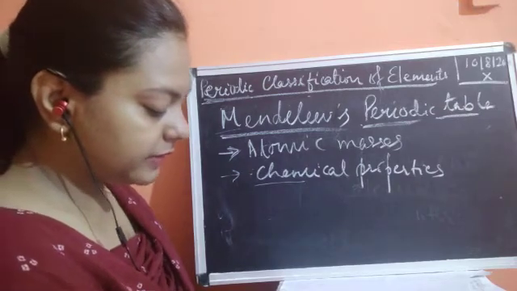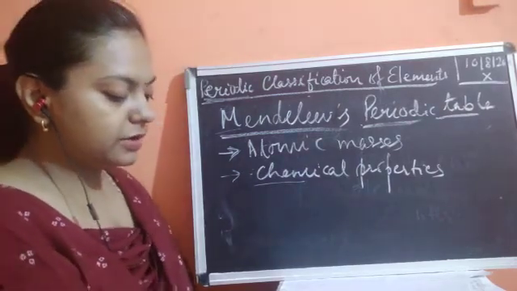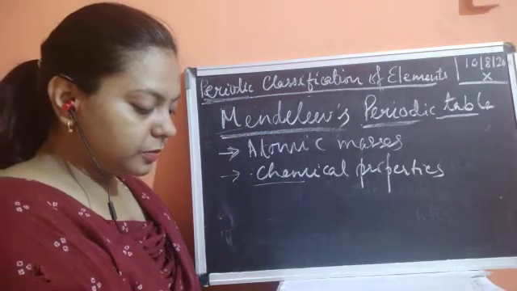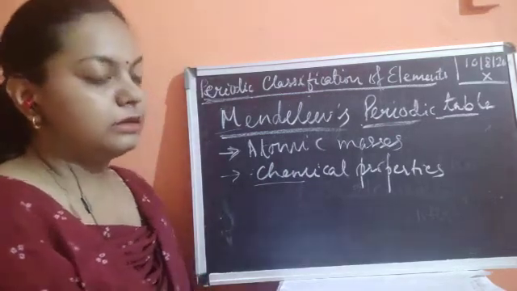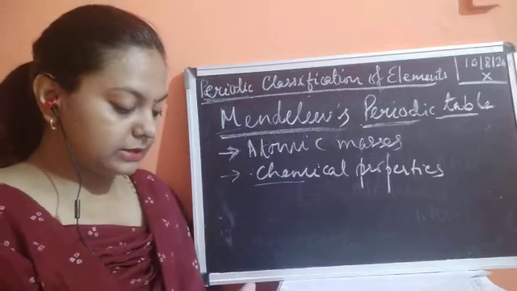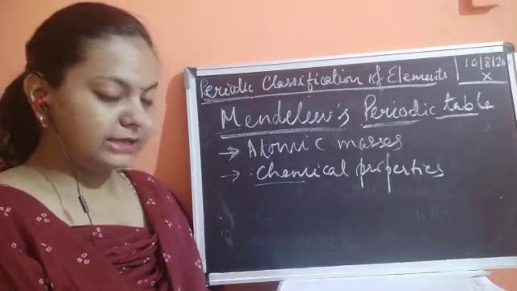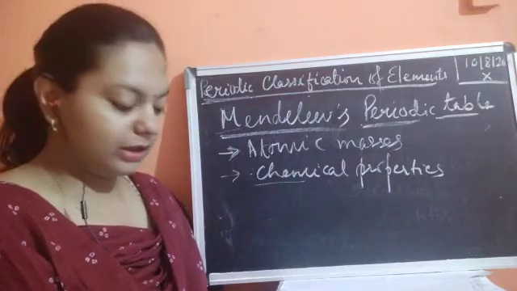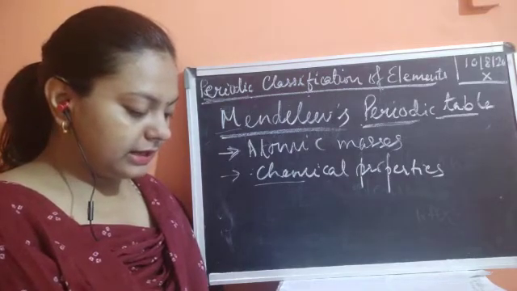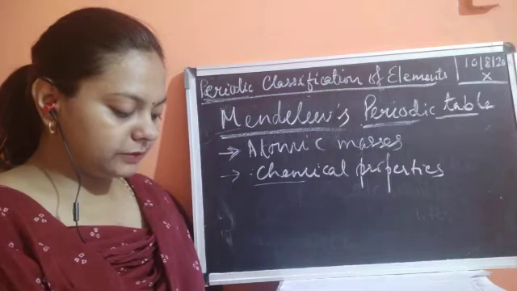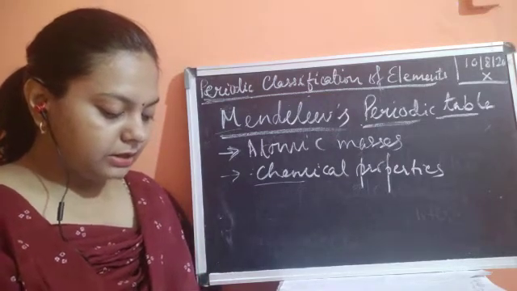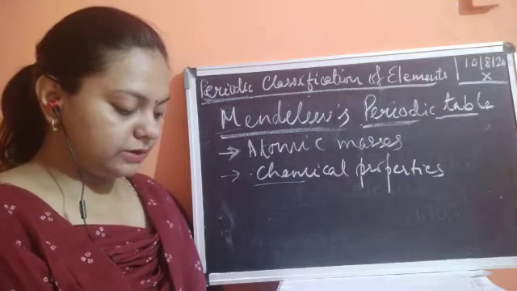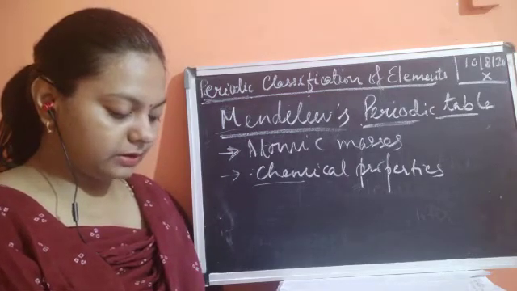Some history of Mendeleev is also given here in your book, so I'll quickly read it out. He was born in West Siberian Russia, as he was a Russian scientist. On 8th February 1834, after his early education, Mendeleev could join the university only due to the efforts of his mother.